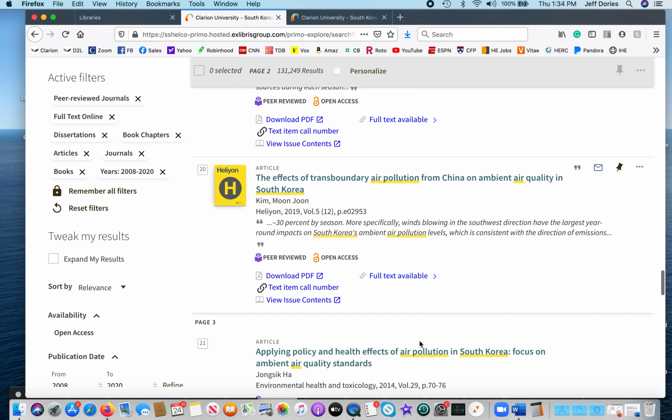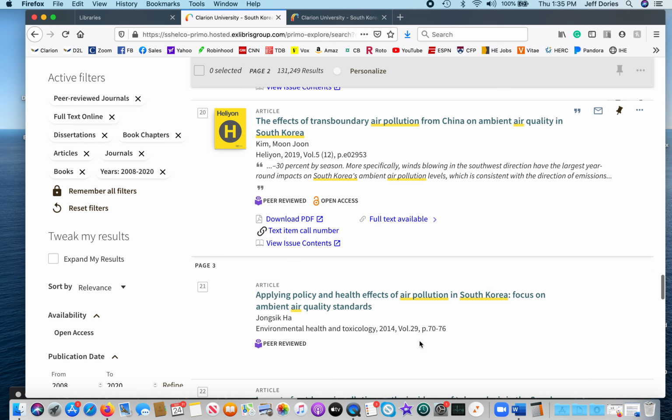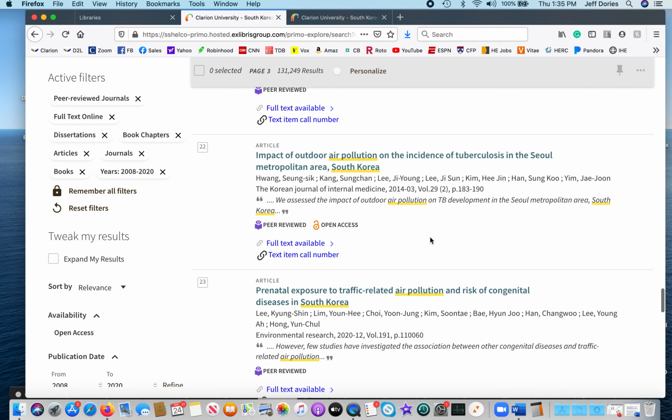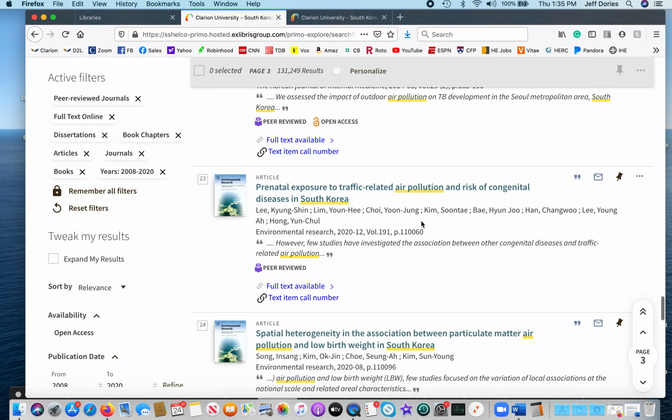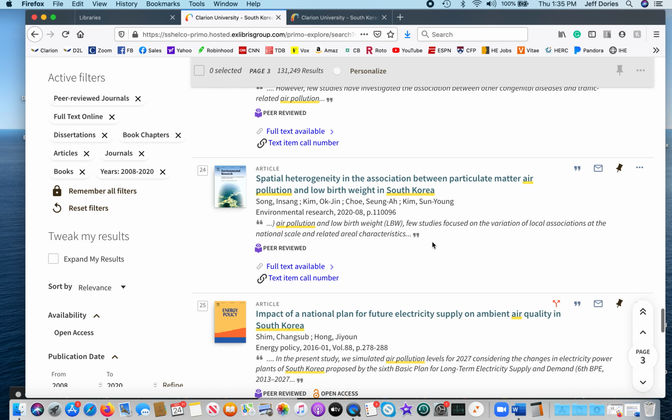And well, we did point out quite a few, right? From traffic to smelting. But you could also combine all those and do the impact of its neighbors and industry and traffic, right? Oh, here's the traffic related air pollution again.